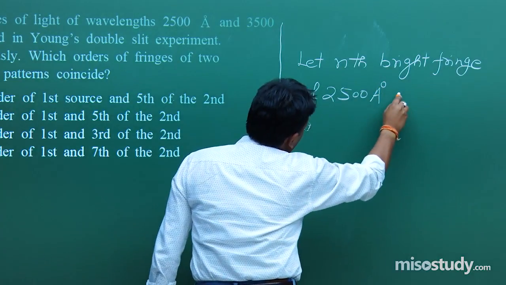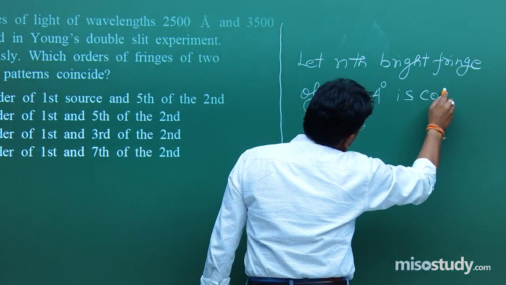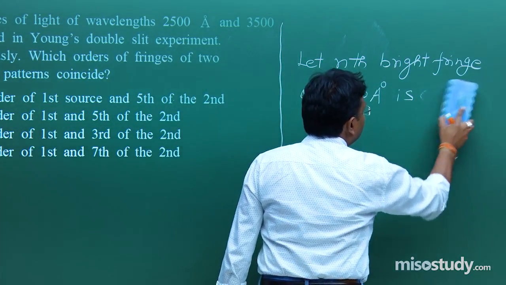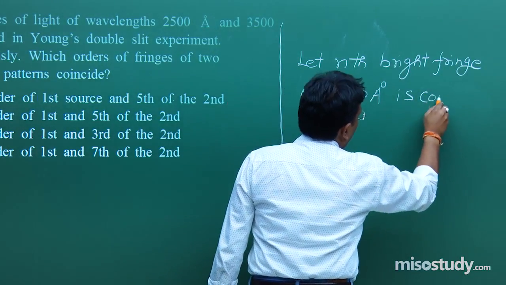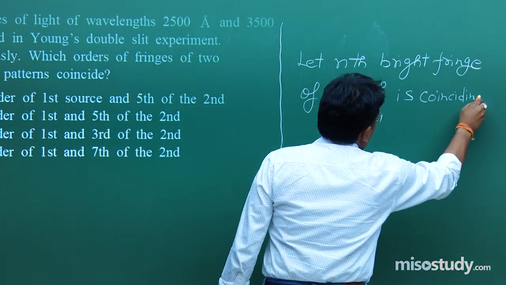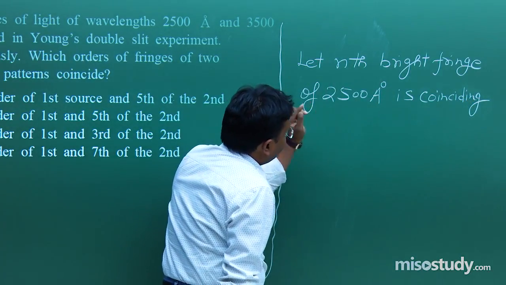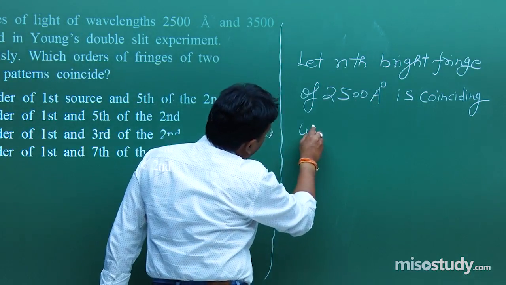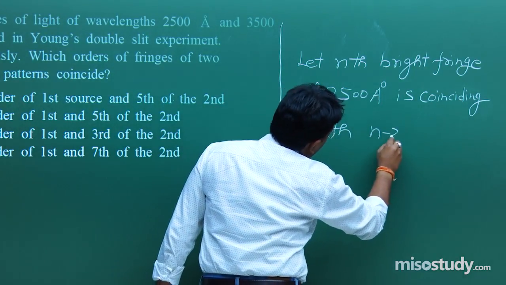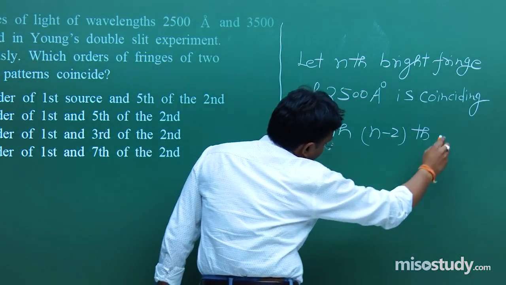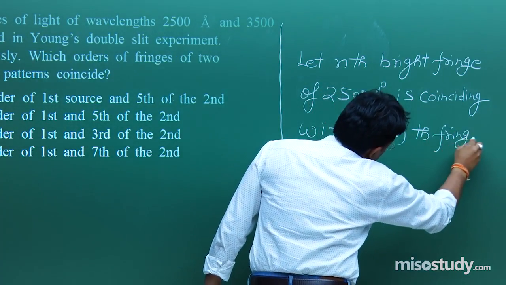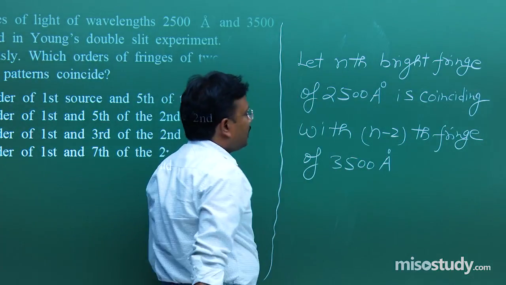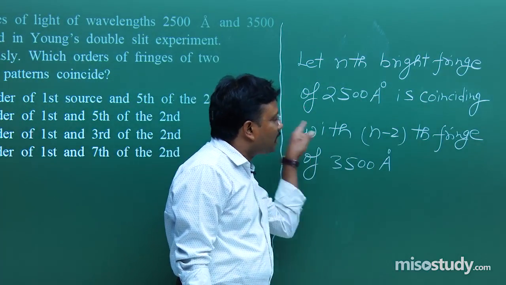2500 angstrom is coinciding. Fine. Let the nth bright fringe of lambda 1, or 2500 angstrom, is coinciding with the n minus 2th fringe of 3500 angstrom. Now, few of you may think why the teacher is writing this line.